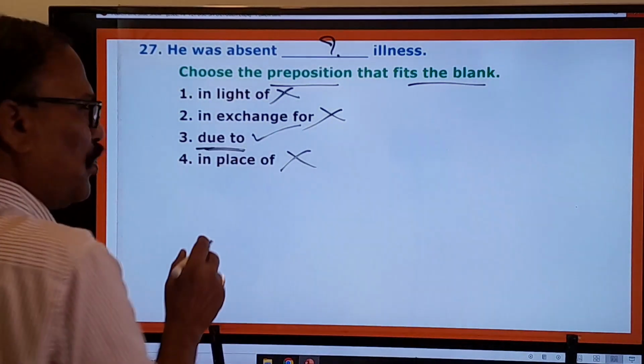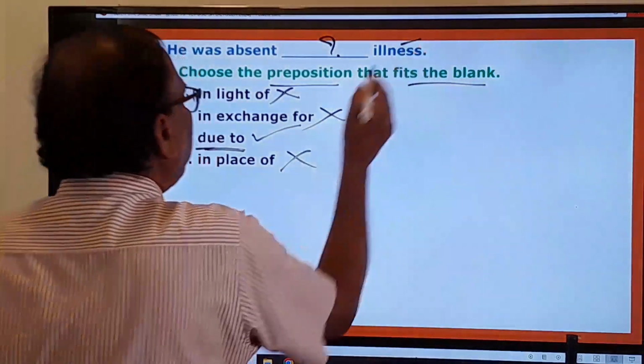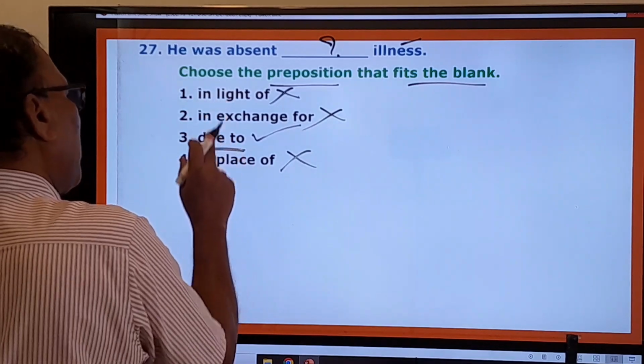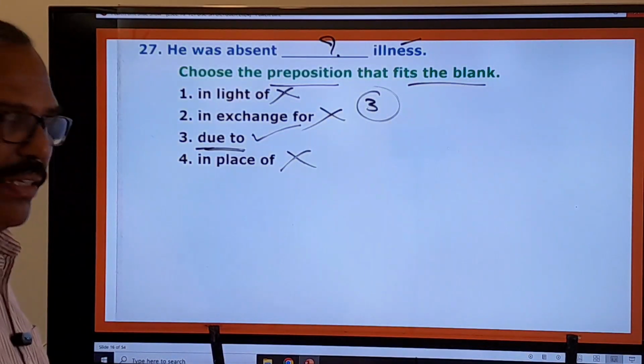Only due to. Due to means as a result of. He was absent as a result of illness. Therefore, the first one, second one, and fourth one are wrong. Only the third one is the right one.